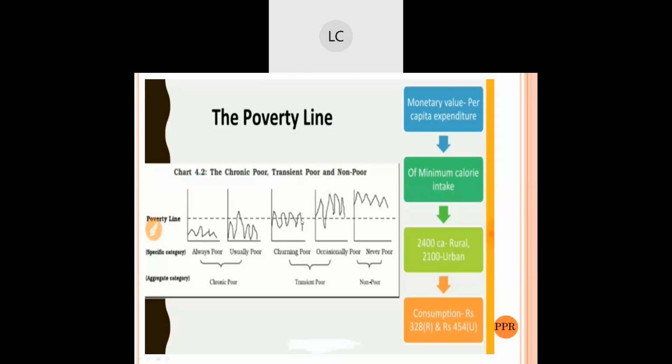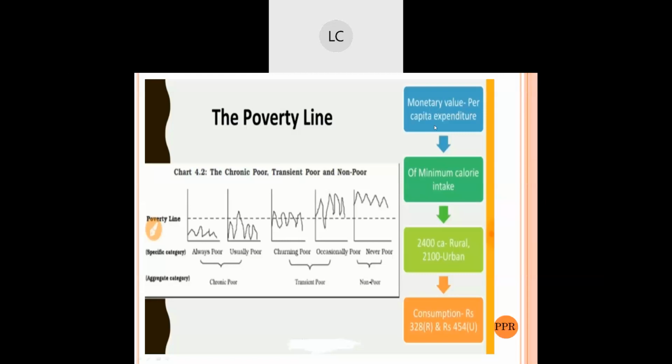Now let us examine how to determine the poverty line. There are many ways of measuring poverty. Here we are looking at many of the ways by making categories, and we are going to understand how many poor people there are in our nation. One way is to determine the monetary value, that is per capita expenditure. That is the first way, the monetary value, per capita expenditure. On that basis you can identify the poor people.